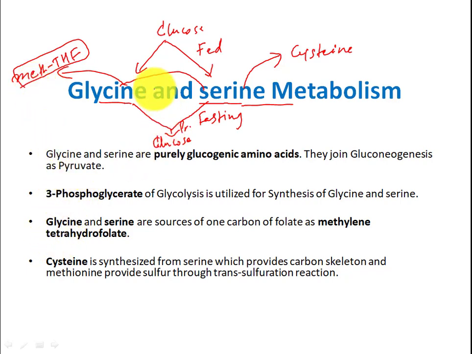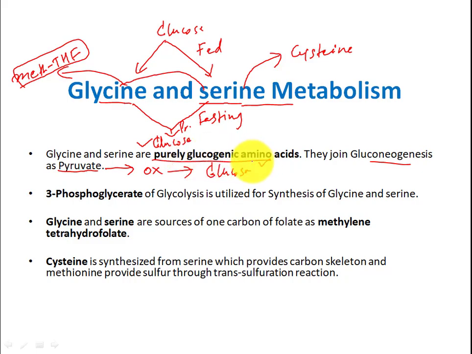Now see, all points I have written in the line. These two are purely glucogenic amino acids because they produce glucose. They are not ketogenic, purely glucogenic amino acids, and they join gluconeogenesis as pyruvate, and pyruvate will convert into oxaloacetate, and oxaloacetate will convert into glucose. So this is how they are glucogenic amino acids, and this synthesis of glucose will occur during prolonged fasting condition.